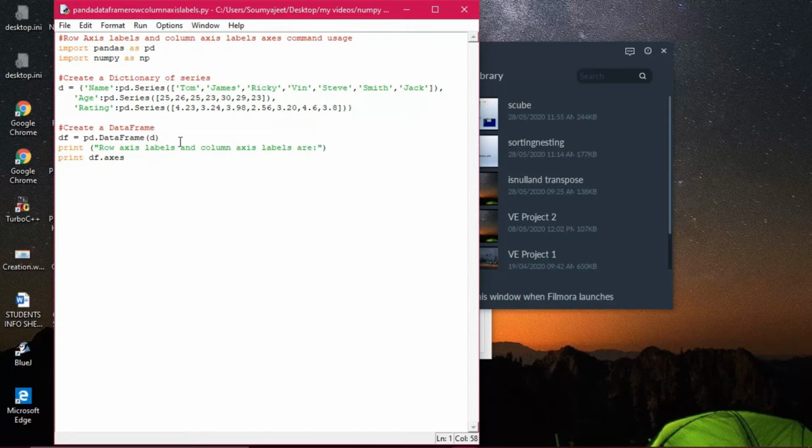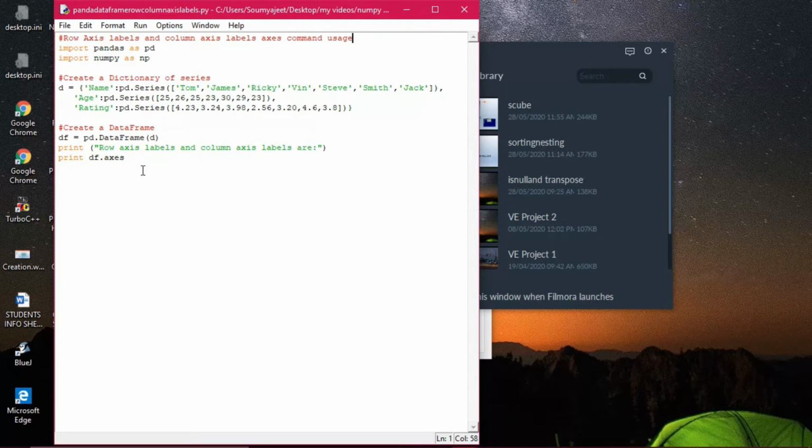Now next, what is happening? It is showing you row axis levels and column axis levels. Levels means the headings: what is the heading of a column and what are the headings of rows. So row axis levels and column axis levels, and at the top it has been given.